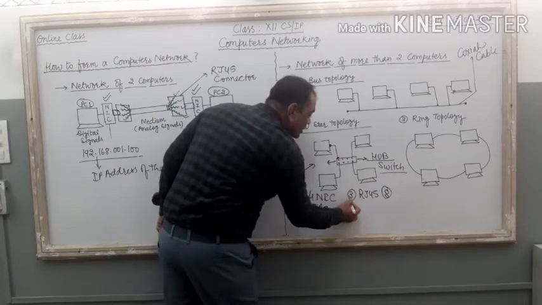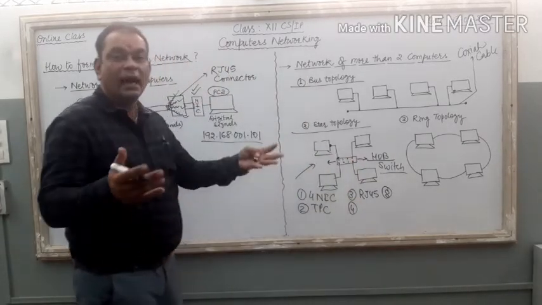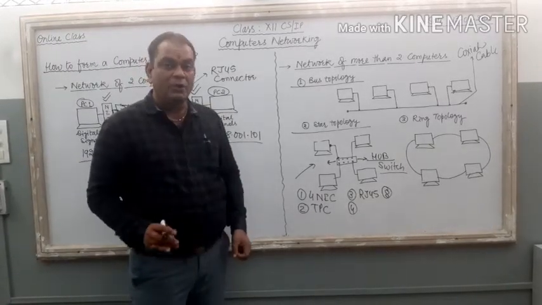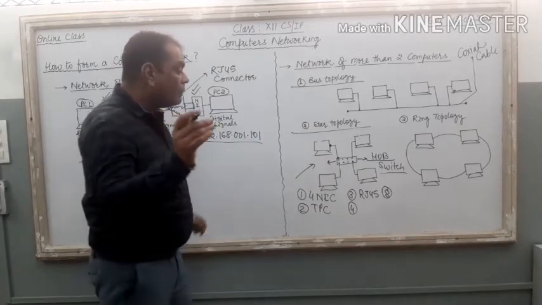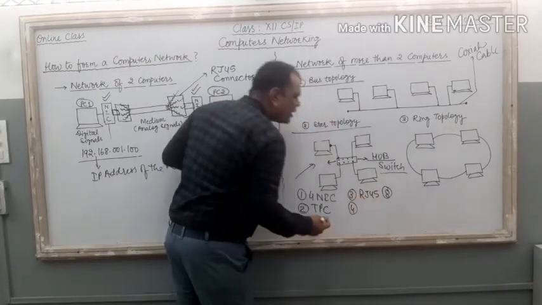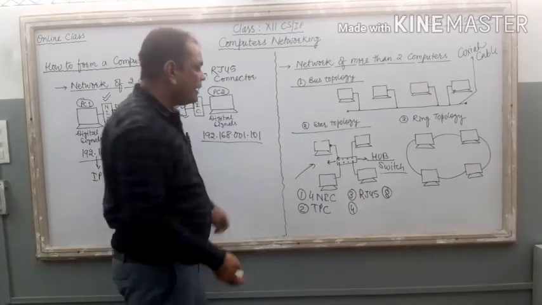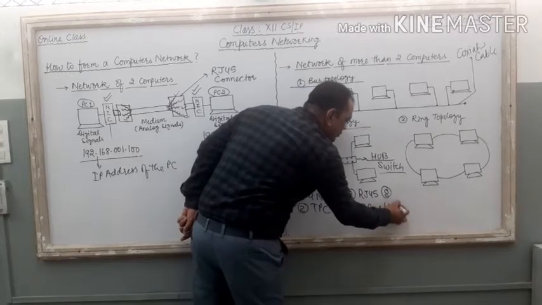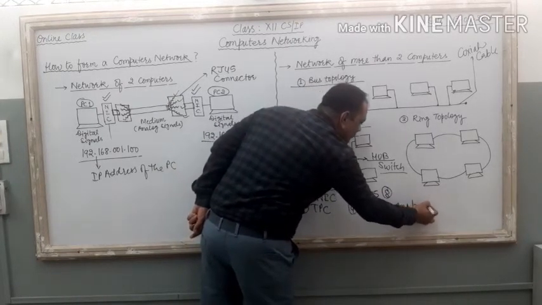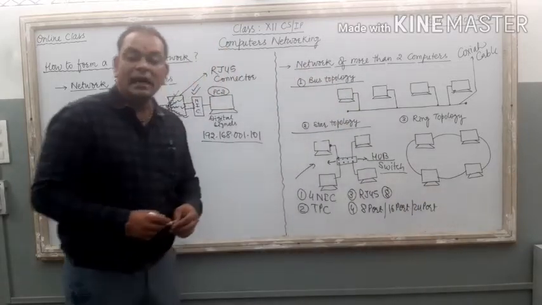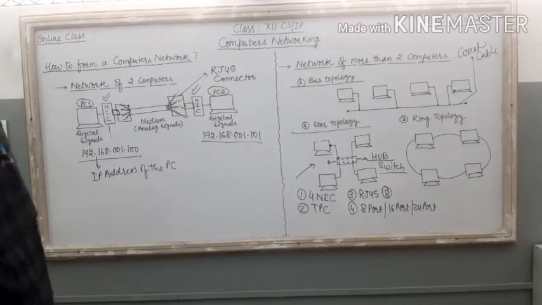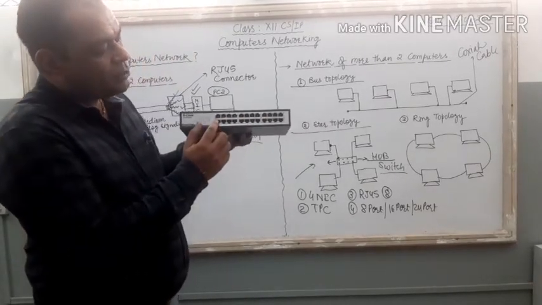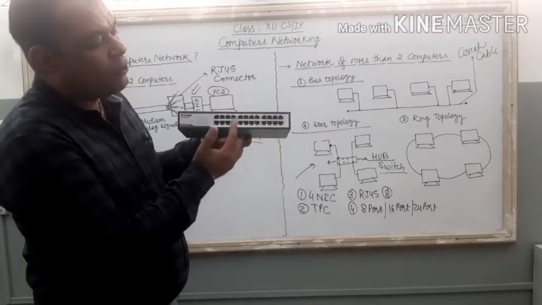Now the fourth one, this extension slot, or we can say hub, right? We can purchase one hub from the market to connect these PCs. Commonly, hubs are available in 3 different sizes: 8 port, 16 port and 24 port hub, right? The hub that is there in my lab, if you count the sockets of this hub, here it is a 24 port hub.